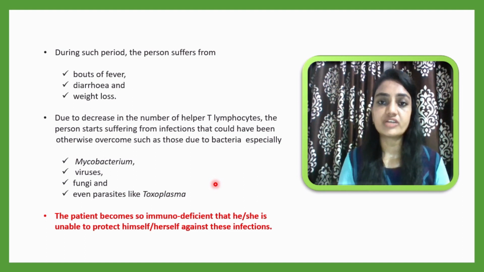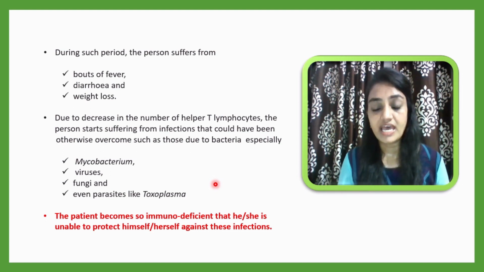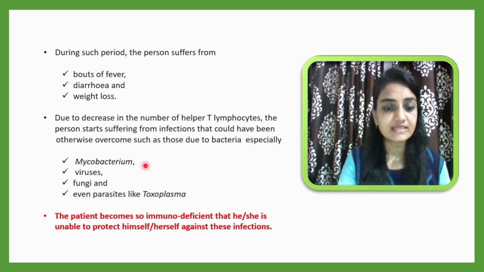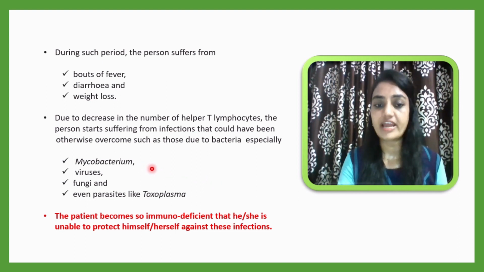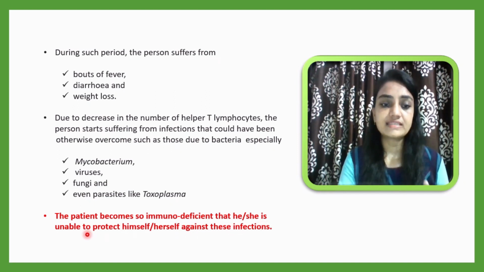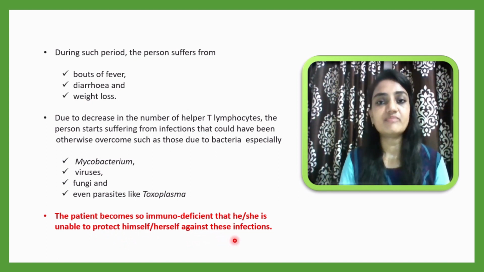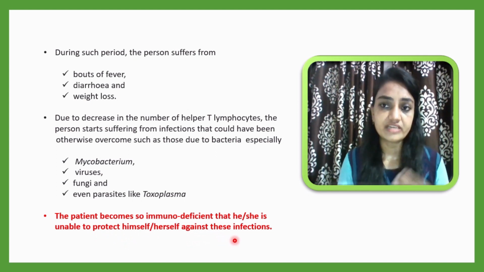So as a result, the immune system is totally decreased, not functioning well, and so many other organisms will enter, because the immune system will not fight against these antigens. As a result, a person has more chances to get other infections like TB, viruses, fungi, even parasites like toxoplasma. By this way, the patient becomes so immunodeficient, their immune system is deficient, that he or she is unable to protect himself or herself against infection, because their immune system is not working properly, and our immune system is the only system which will protect us from antigens.